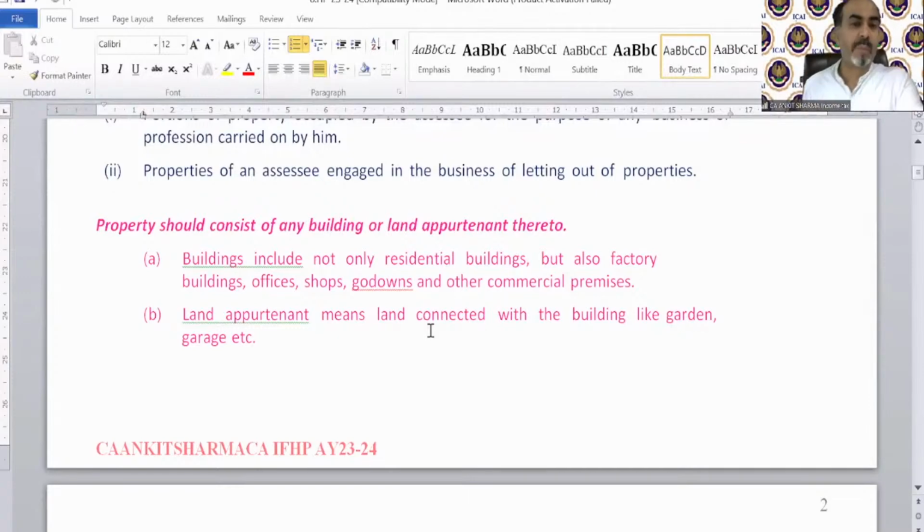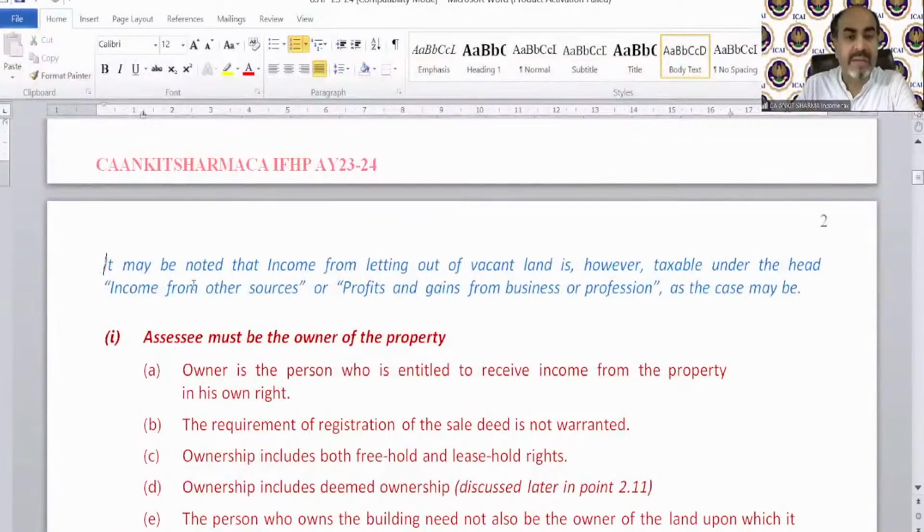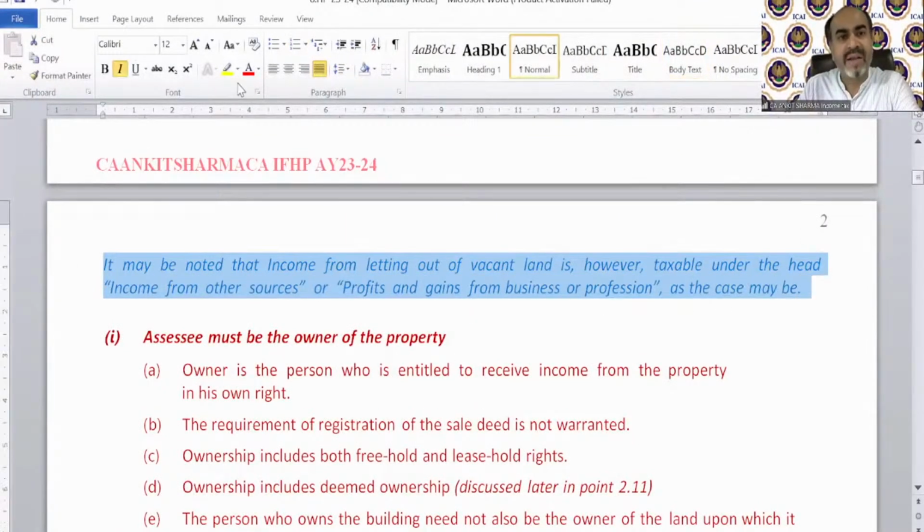Okay. So property should consist of any building or land appertaining thereto. Building includes not only residential building but also factory, office, etc. Land appertaining means land connected with the building like garden, garage, etc. It may be noted, that's an important note, that income from letting out of vacant land, if there is no building, it's a simple plot, is, however, taxable under the head income from other sources or profits and gains from business or profession, as the case may be.